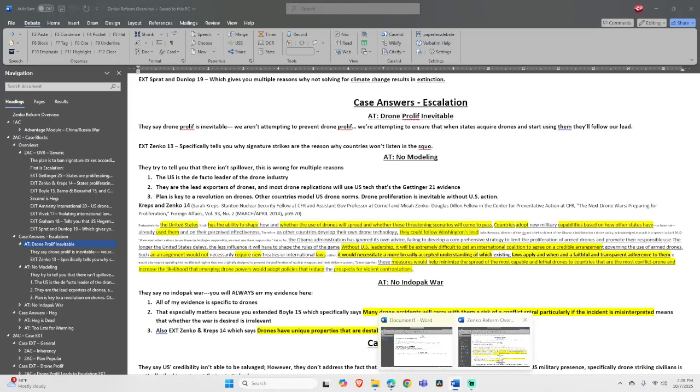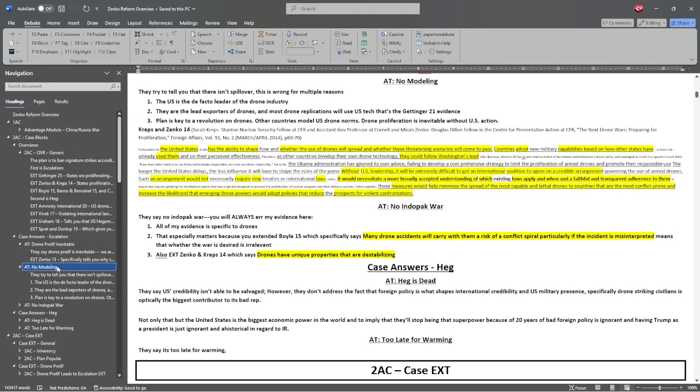Say they also made the argument, because this affirmative case tried to say that the United States should do something and then other countries would follow after the United States. This no modeling argument is the negative saying that people won't follow the United States' lead, like they won't do what the United States does when it comes to the Zinco reform.